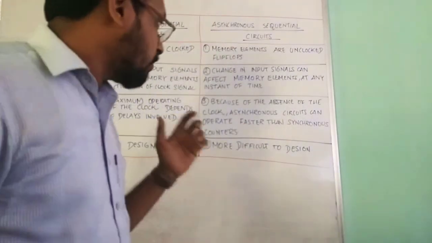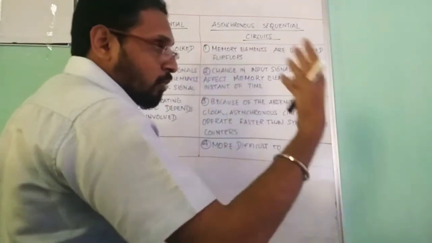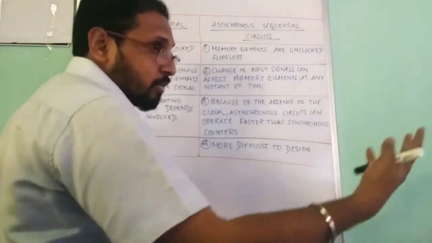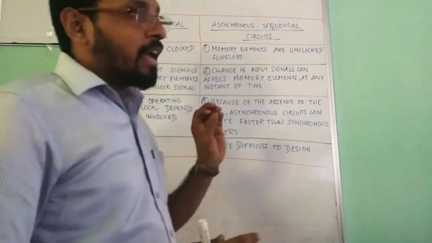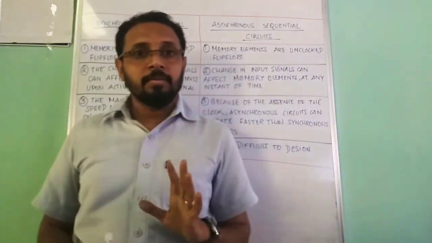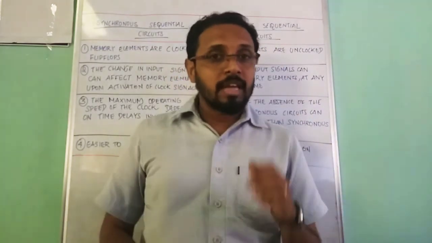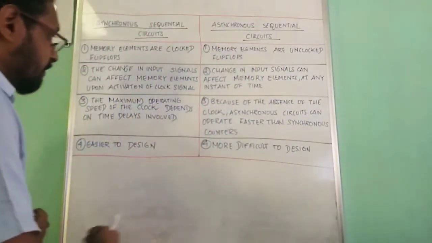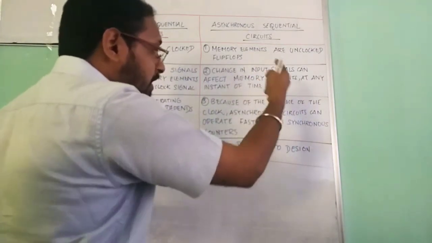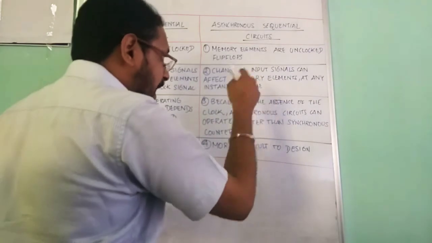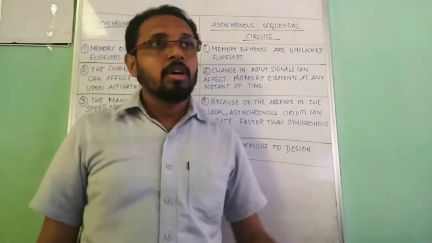All these cases will be explained later, when we go for flip flops and the design based on flip flops. But understand that when we have a clock involved in a particular design, there are chances of time delays, and that can affect the output we receive. In the case of asynchronous circuits, the clock is not present, so in the absence of a clock, asynchronous circuits can operate faster than synchronous circuits.